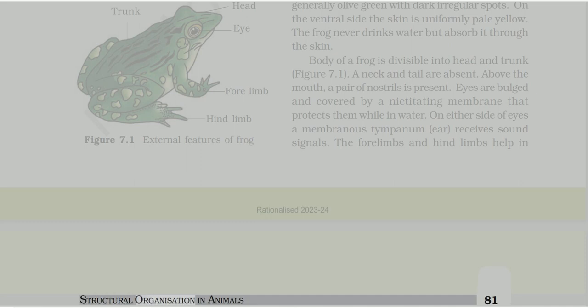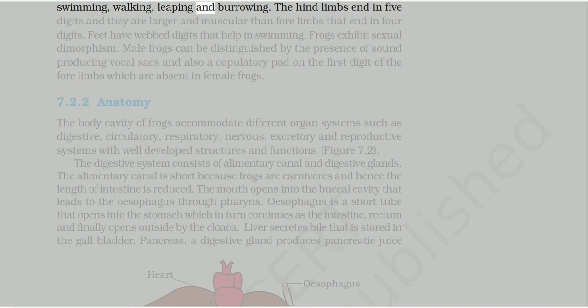Structural organization in animals. 81. Swimming, walking, leaping and burrowing. The hind limbs end in 5 digits and they are larger and more muscular than the fore limbs that end in 4 digits. Feet have webbed digits that help in swimming.